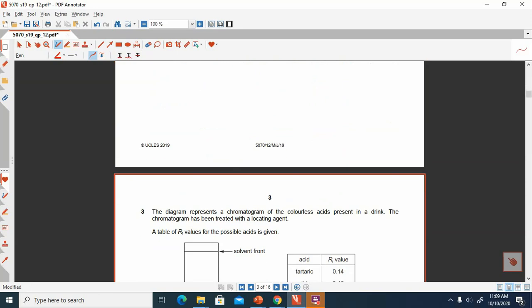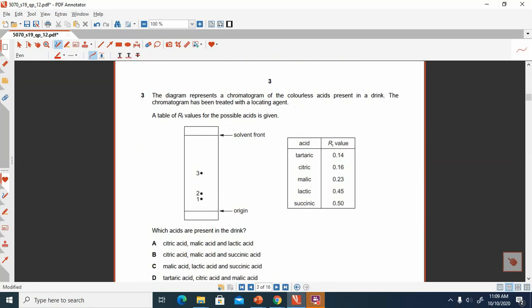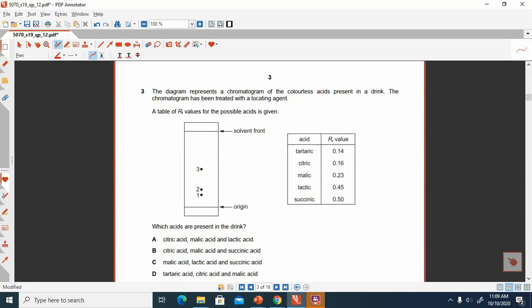Now we are moving towards question number 3, which is related to chromatography. So we will calculate the Rf value. Rf value is equal to the distance traveled by the substance divided by the distance traveled by the solvent. Here the distance traveled by the solvent is 6, and then 1, 2, 3 for the different substances.